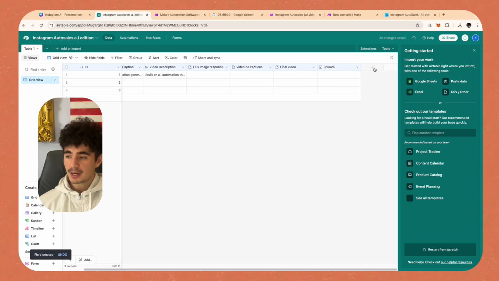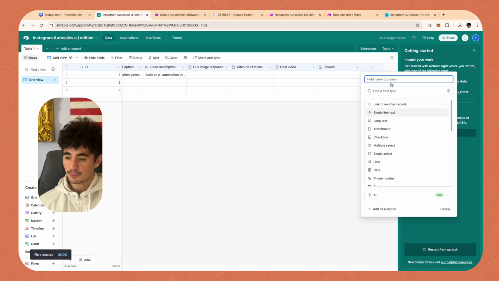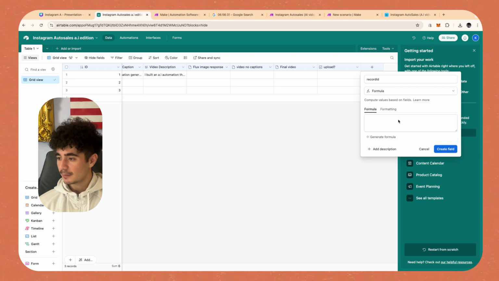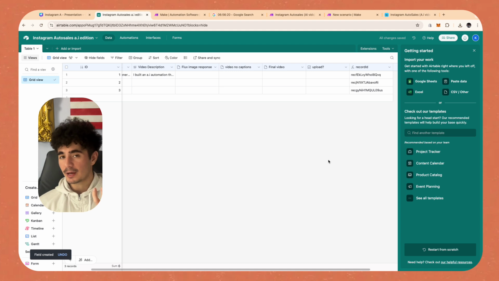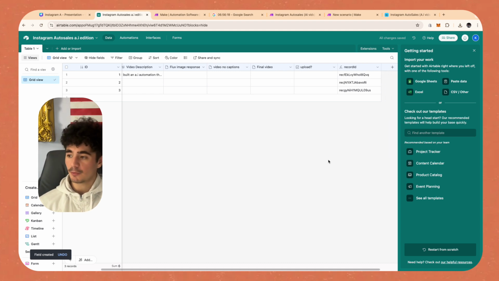And now to help us keep track of every single one of our rows even better, we're going to add a record ID. So we're going to write in record, capital ID. We're going to write formula. We're going to open that up, and we're going to write rec. We're going to pull that up, and we're just going to close that brackets. And all that does, guys, is it just pulls up each one of the records in the Airtable, so if something goes wrong, we can figure out where it went wrong.